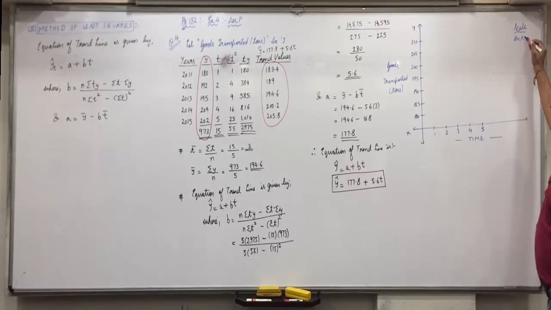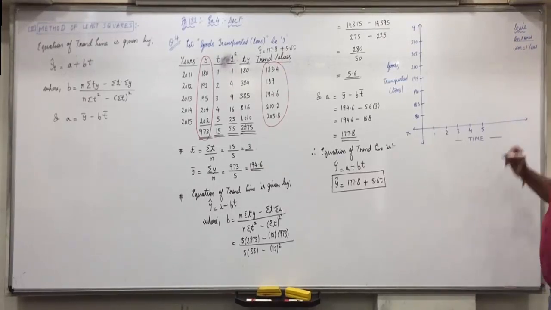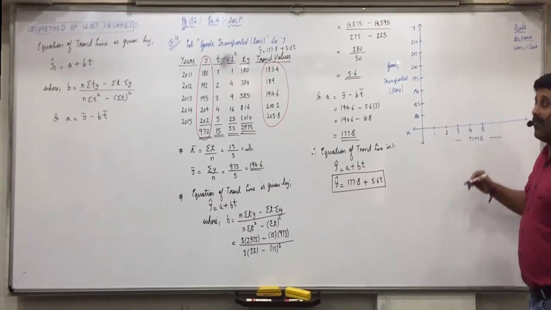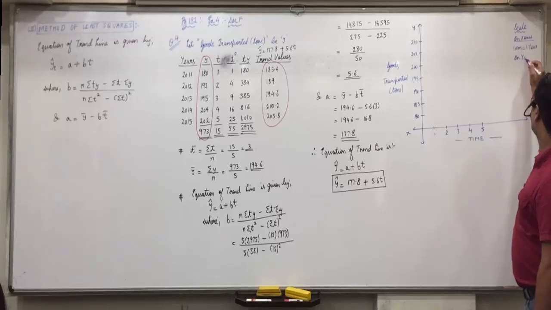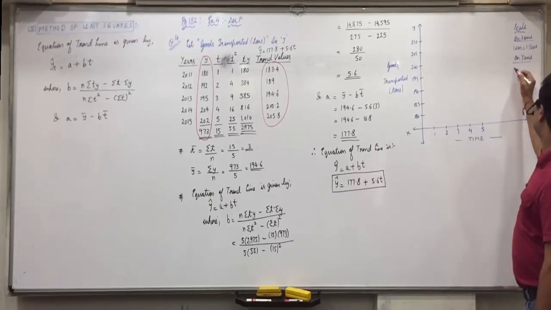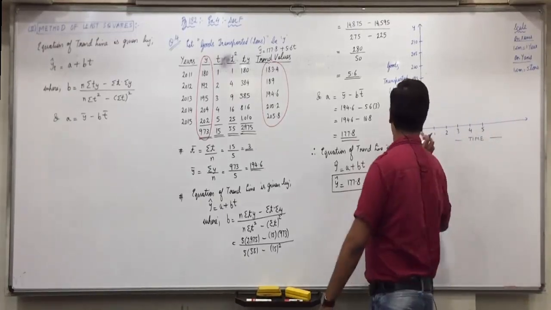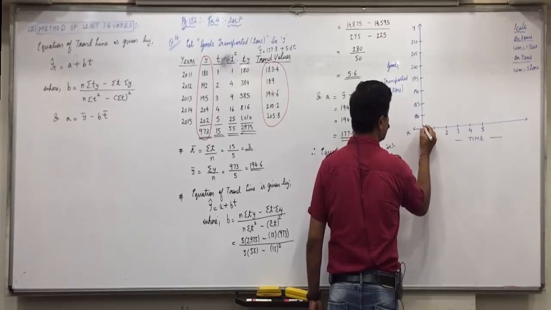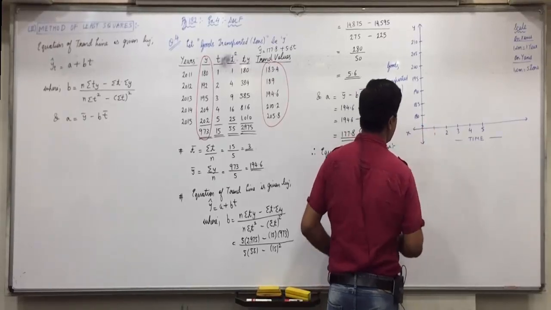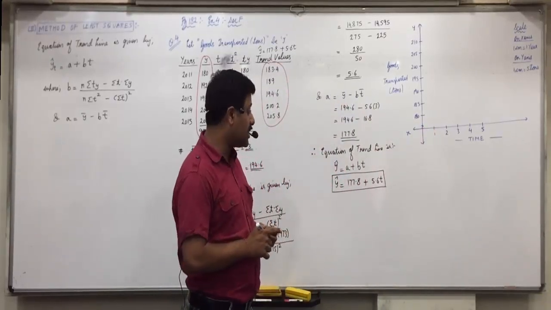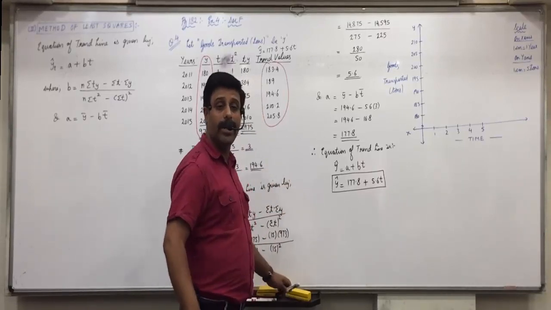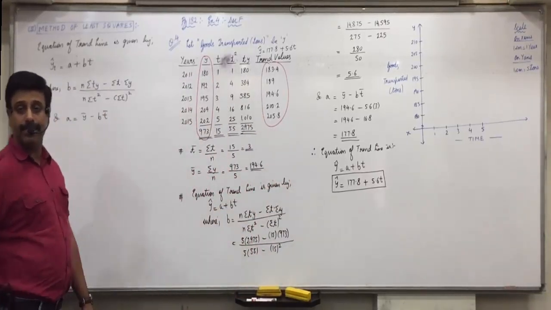On the x-axis, 1 centimeter is 1 year, and on the y-axis, 1 centimeter is 5 tons. Okay, we have taken the gap of y. And what will we do in the beginning of the y-axis? We will break the line and do this kind of a sign, because we are not starting with 5, we are starting with 180. Is everyone clear with this?